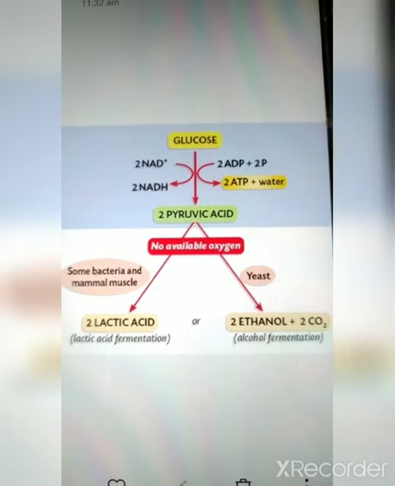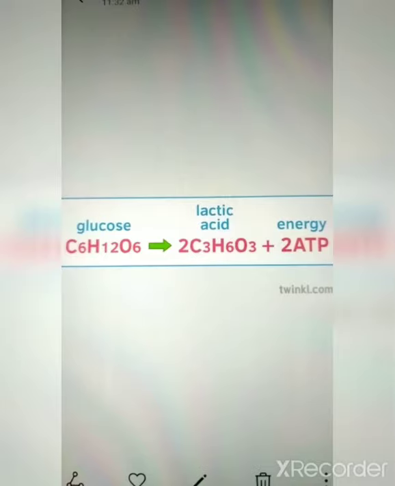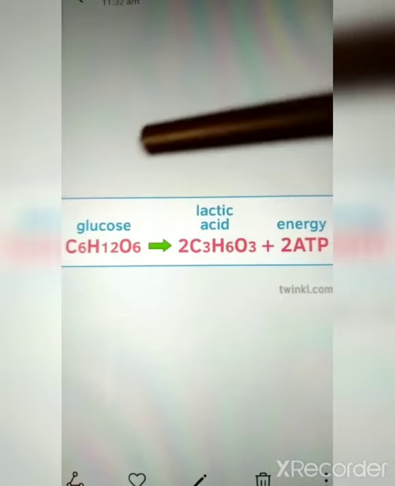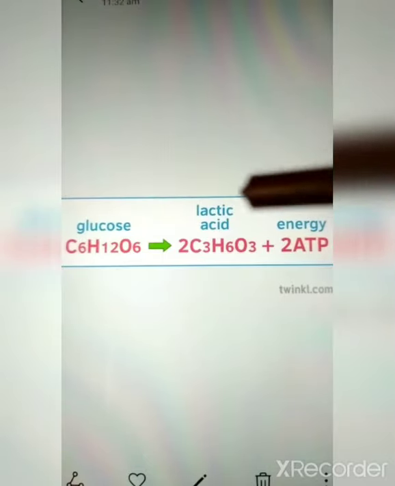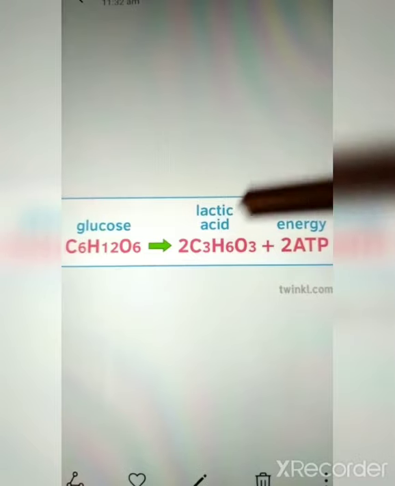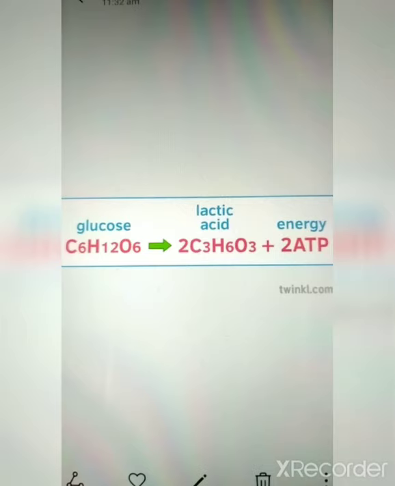So friends, we will look into the formula of the anaerobic form of respiration. Look at the formula here. Glucose is broken down and energy is released. There is no oxygen in this equation, but apart from the energy, lactic acid will also be released in the muscles of the human being.